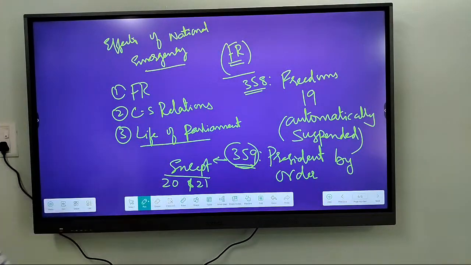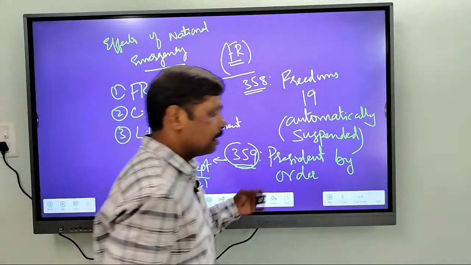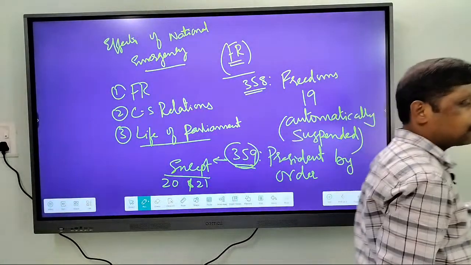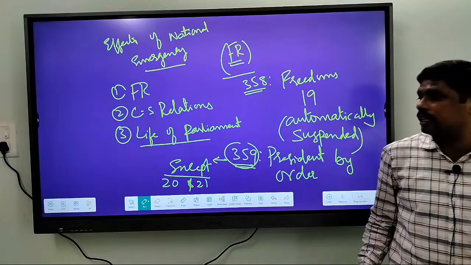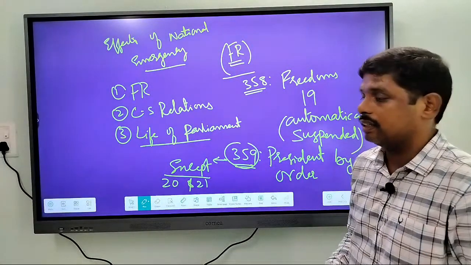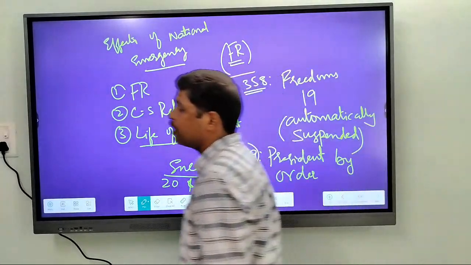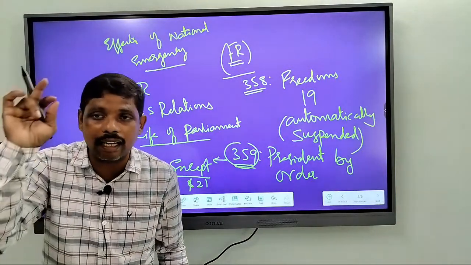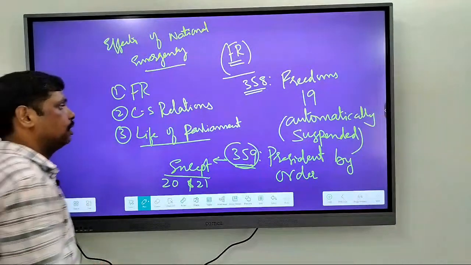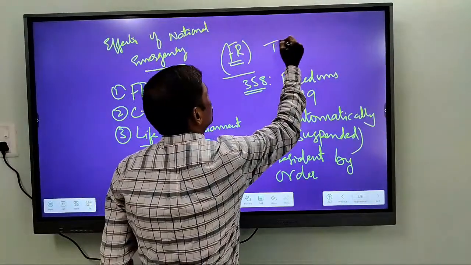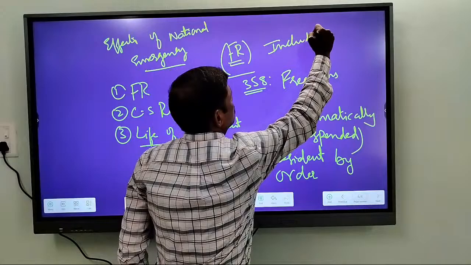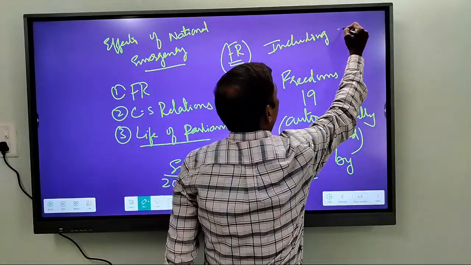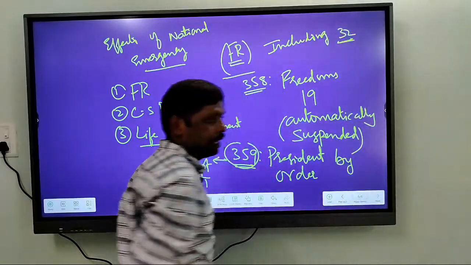Except these rights, the President of India can restrict any of the fundamental rights, including the writs mentioned in Article 32, except the writ of...